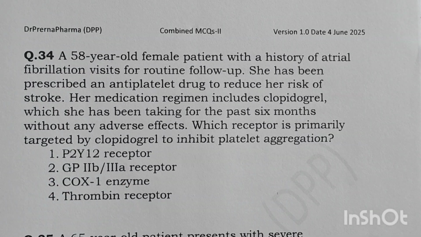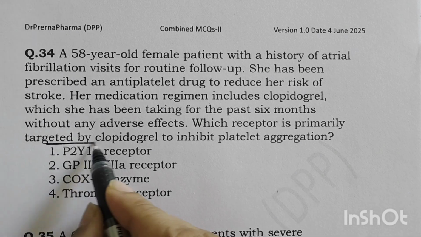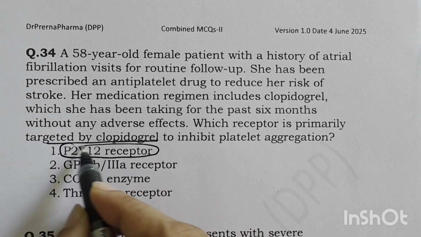A 58-year-old female patient with a history of atrial fibrillation visits for routine follow-up. She has been prescribed an antiplatelet drug to reduce her risk of stroke. Her medication includes clopidogrel, which she has been taking for the past 6 months without any adverse effect. Now, which receptor is targeted by clopidogrel? Very simple question.